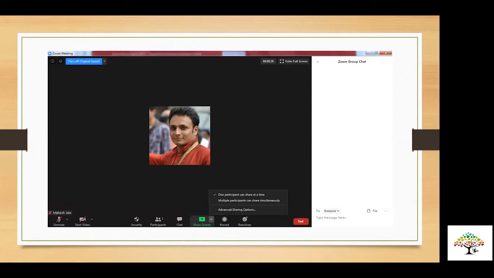Next one is about you could see share screen, whether you want everyone to share the screen or you want only yourself to share the screen. Ideally, in ideal situation, you should allow only yourself to do that, because it's not safe that, as we are seeing, there are many issues happening. So it's preferable if you allow only yourself to do the sharing and not the student. Next one, Rishabh.